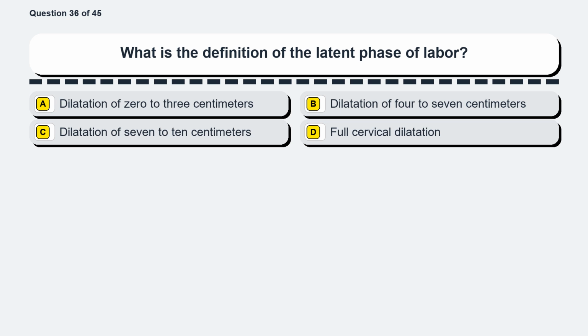Question 36. What is the definition of the latent phase of labor? Option A, a dilatation of 0 to 3 centimeters. Option B, a dilatation of 4 to 7 centimeters. Option C, dilatation of 7 to 10 centimeters. Option D, a full cervical dilatation.